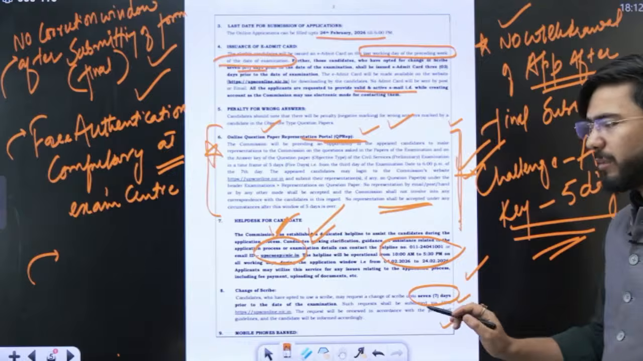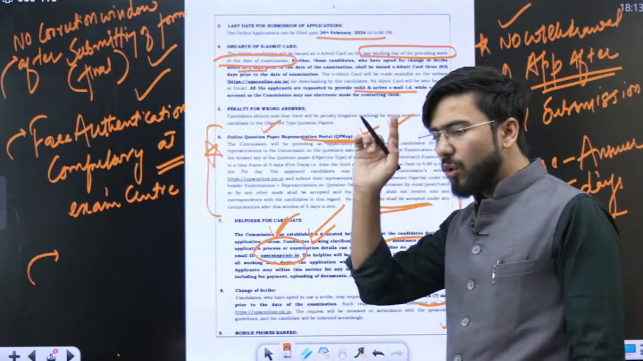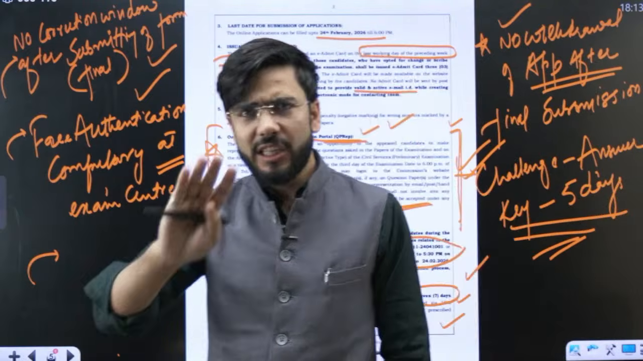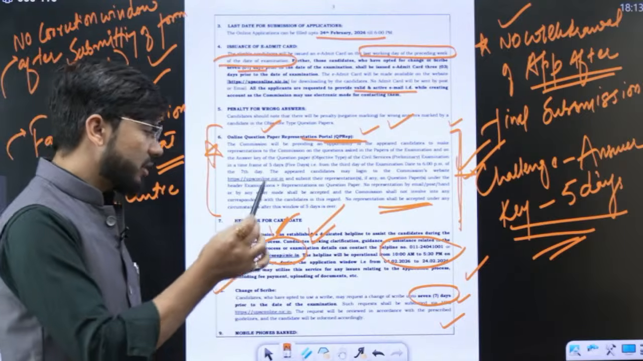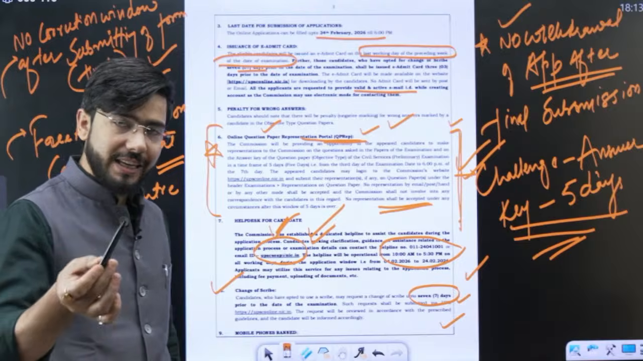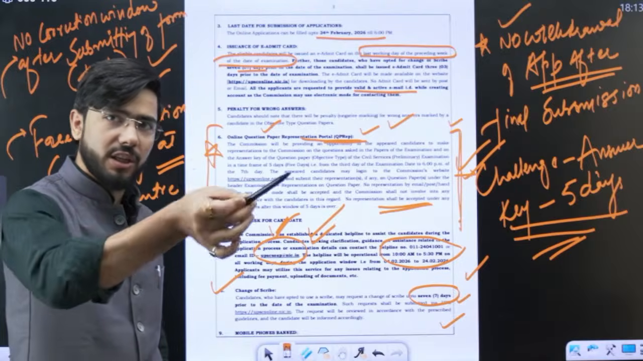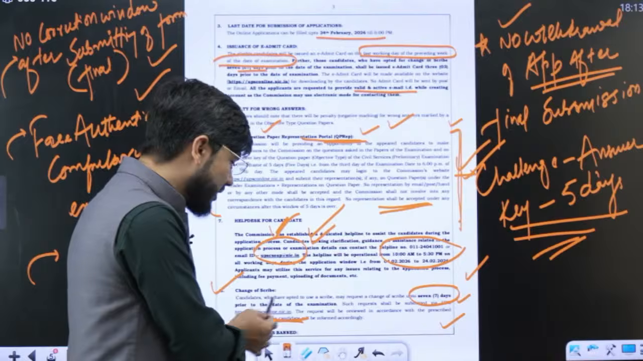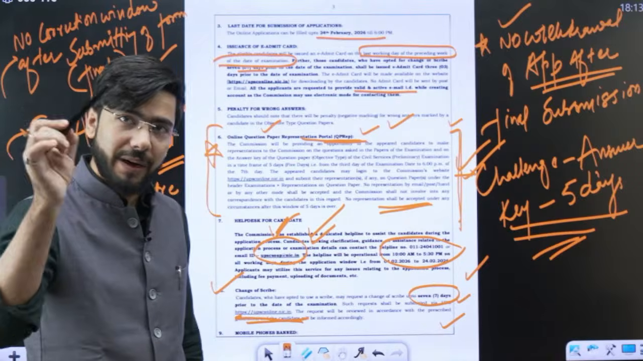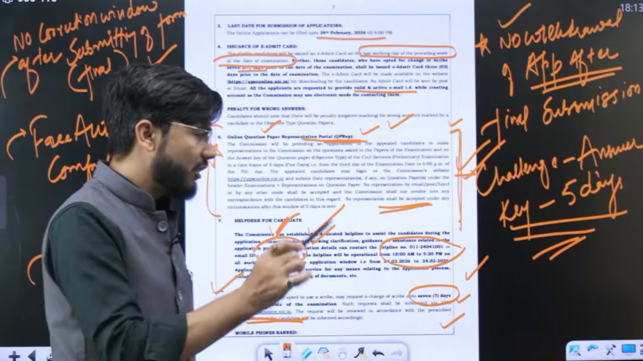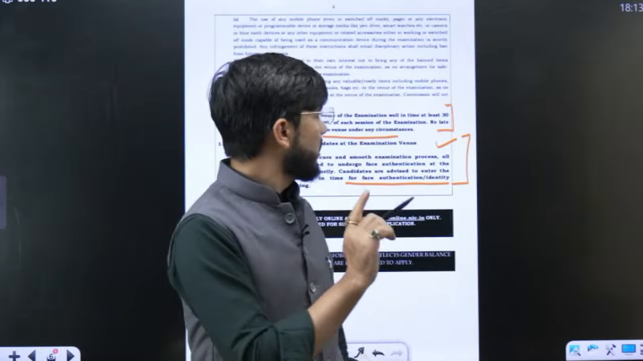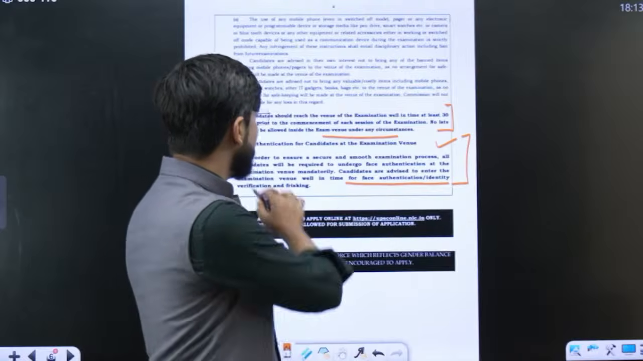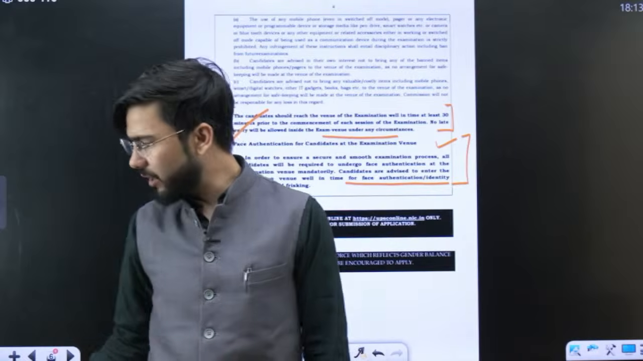One more thing which you need to remember is that all those students who want a scribe can change their scribe even just 7 days before the exam. They can change the scribe which they mentioned earlier in the form, but this must be through the online platform only, that is upsconline.nic.in, 7 days before the exam. Done with this. We already discussed face authentication.